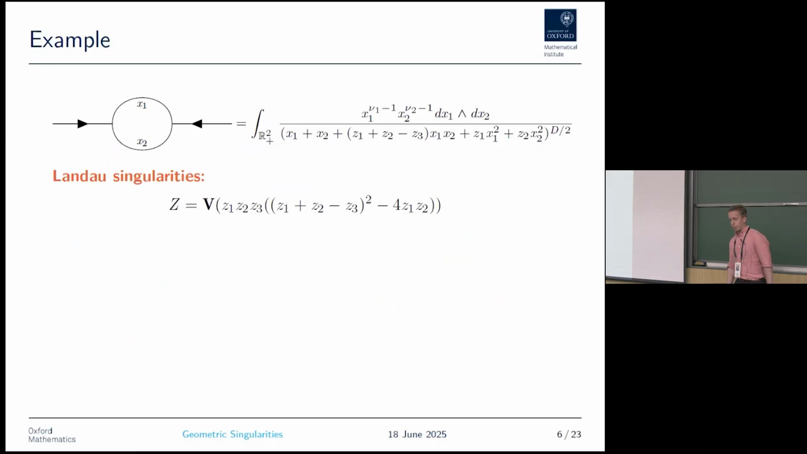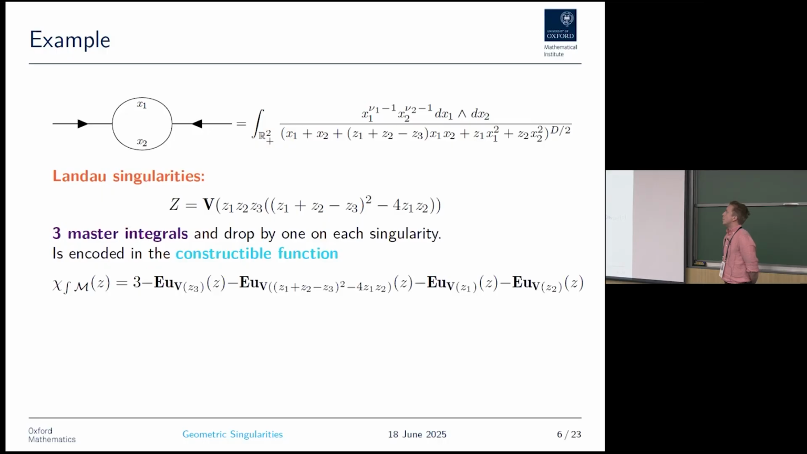So let's start with an example, one of the simplest Feynman integrals. Let's look at the one-loop bubble in Lee-Pomeransky representation. We all know the Landau singularities of this one. It consists of 4 components: the vanishing of the 3 kinematic invariants and the vanishing of the Källén function. This integral has 3 master integrals in general, and the number of master integrals drops by 1 on each singularity.